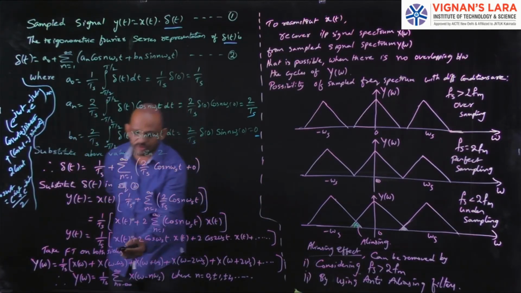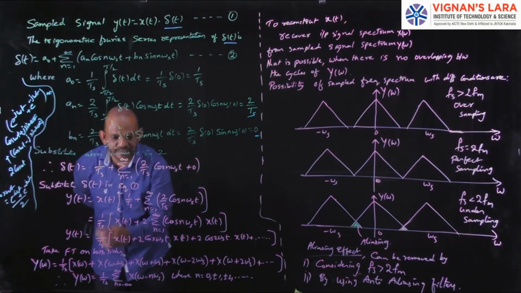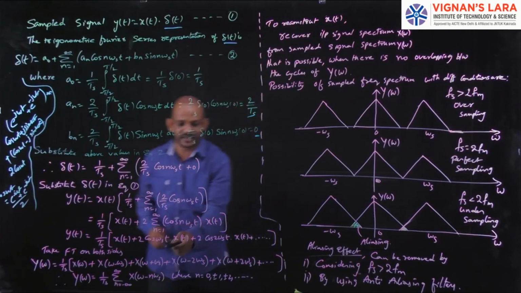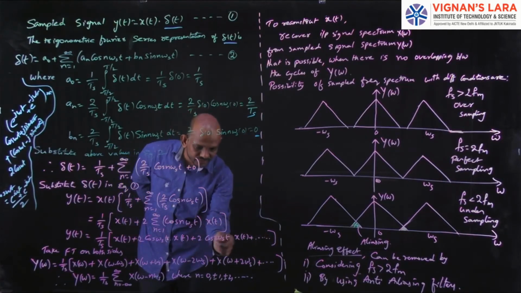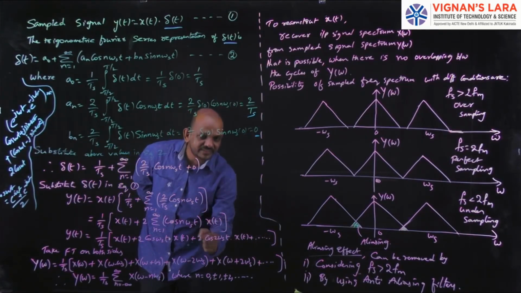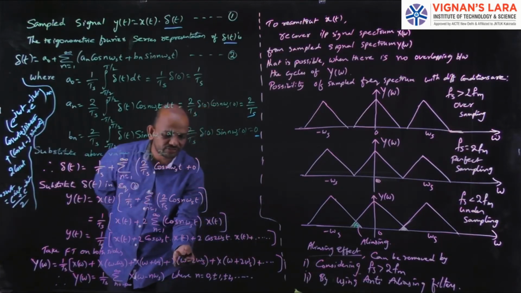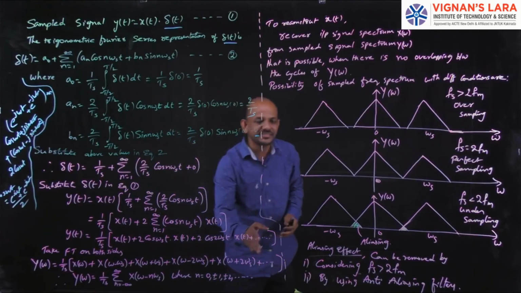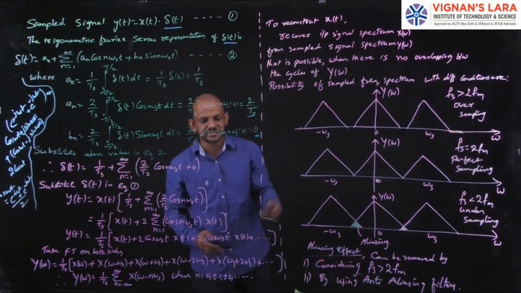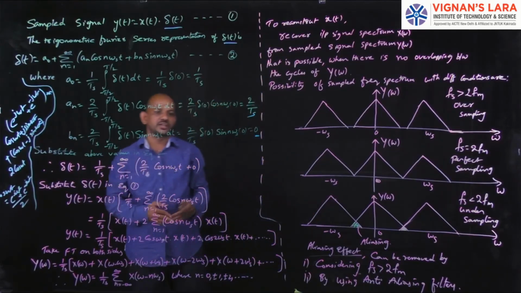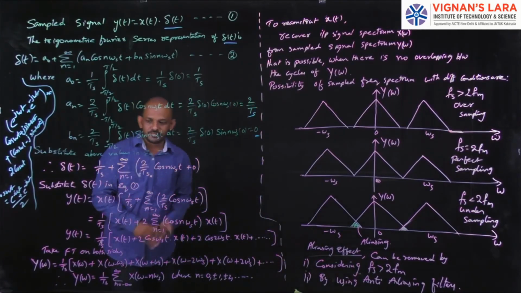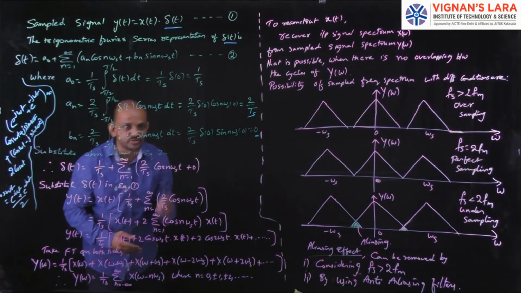The Fourier transform of this one is X(ω − ωs) plus X(ω + ωs). In the same way, go for this one. In place of ωs, I have 2ωs. So the Fourier transform is X(ω − 2ωs) plus X(ω + 2ωs). If you go for the third one, that is X(ω − 3ωs) plus X(ω + 3ωs). Now compress this expansion using the summation.